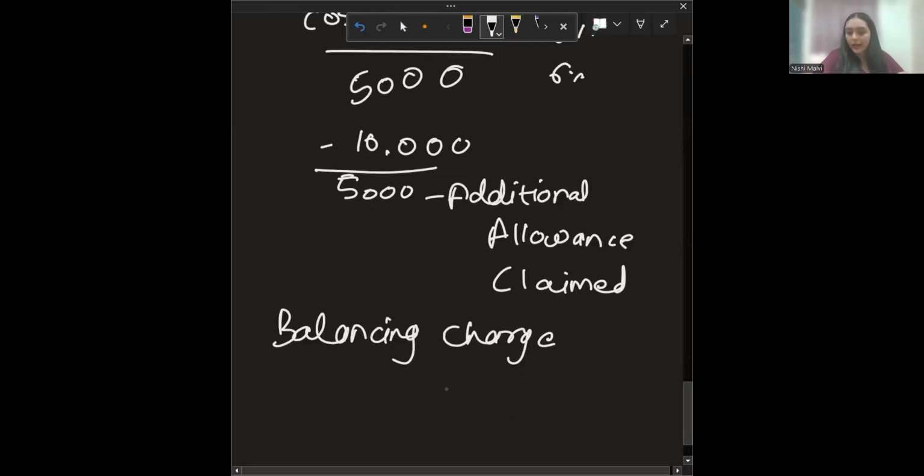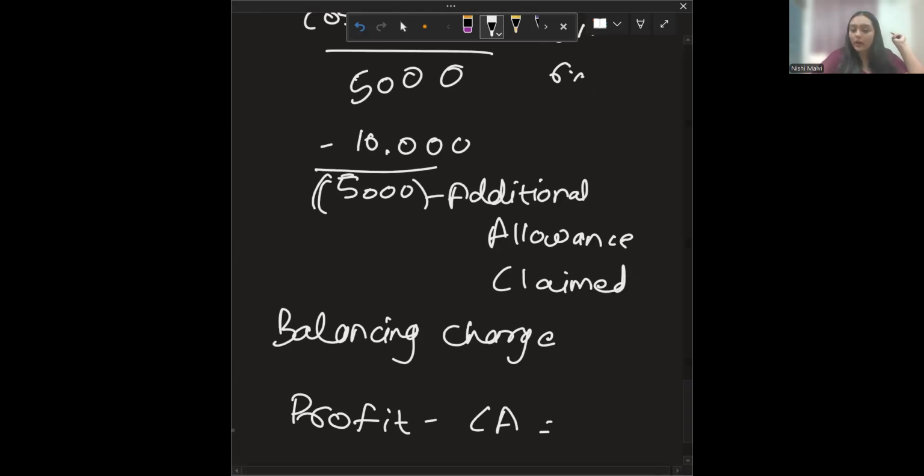Now what happens if you have claimed this additional allowance? This is extra, so you get the negative balance, and you cannot claim any annual allowance on this. Whenever you get annual allowance per year, you deduct it from profit: profit minus capital allowance gives you tax adjusted profit.